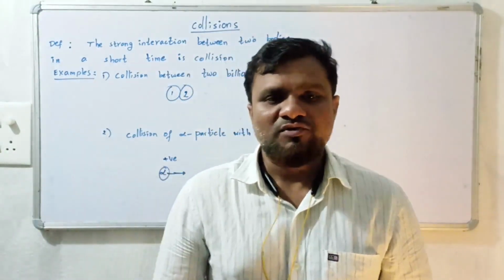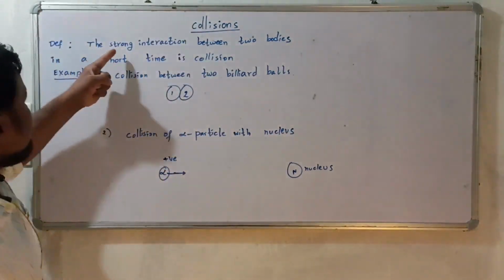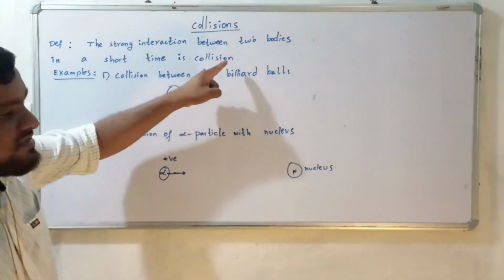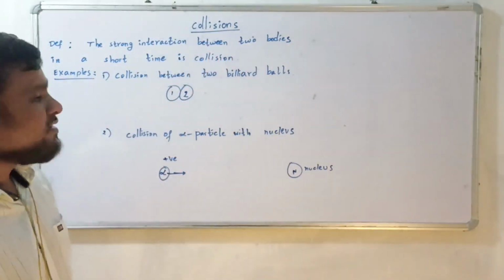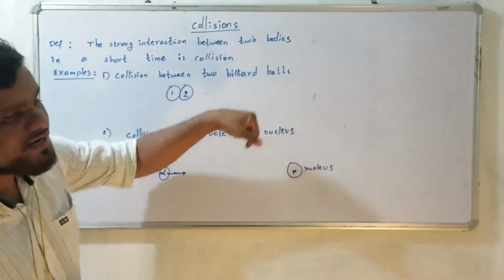Today we will discuss collisions. A collision is a strong interaction between two bodies in a short time. An example is the collision between two billiard balls.